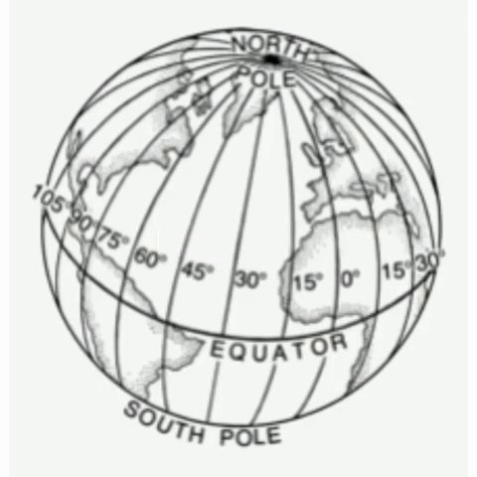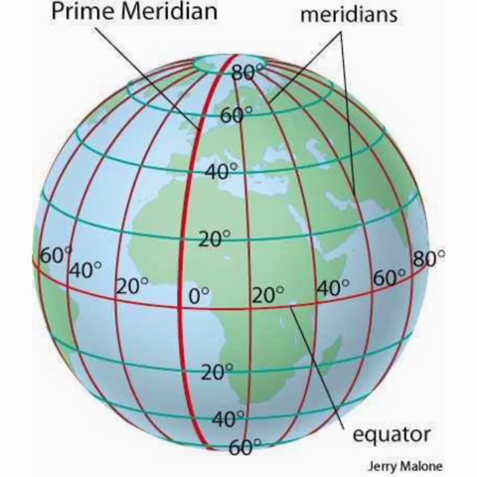Longitudes. Besides the latitudes, we see another set of lines which run from north to south on the globe. These are known as meridians of longitude. The word meridian means midday, and hence a meridian of longitude joins places which have midday at the same time. The longitude that passes through the observatory at Greenwich near London is the prime or the main meridian and is marked 0 degree. All other longitudes are measured from the prime meridian and are followed by east or west.